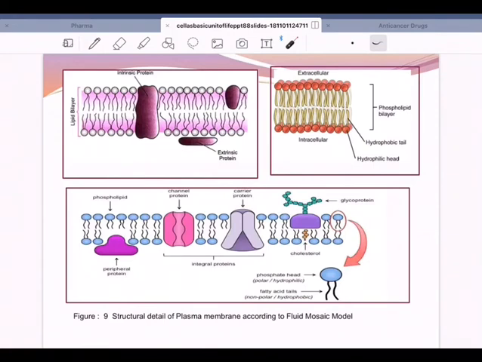And according to this model, there is a bilayer of lipid molecules, as you are seeing, layer 1, layer 2. These are phospholipids with globular protein molecules, and these globular protein molecules are of two types: integral proteins, as you are seeing, and peripheral proteins, and there will be some sterols. Look at that, cholesterol, which is arranged in different manner in different regions of the plasma membrane. Integral or transmembrane proteins go through the membrane. They have